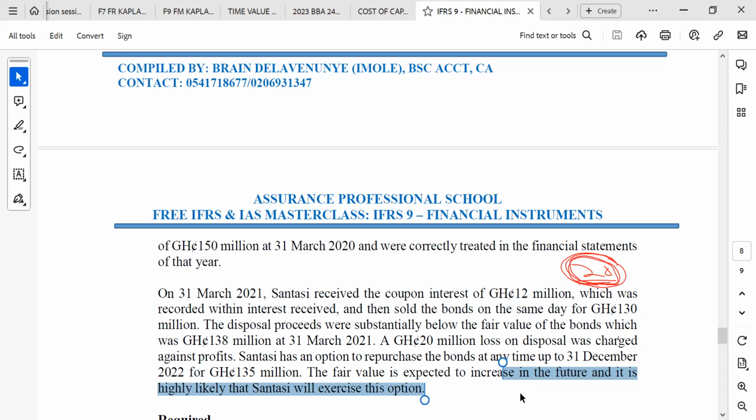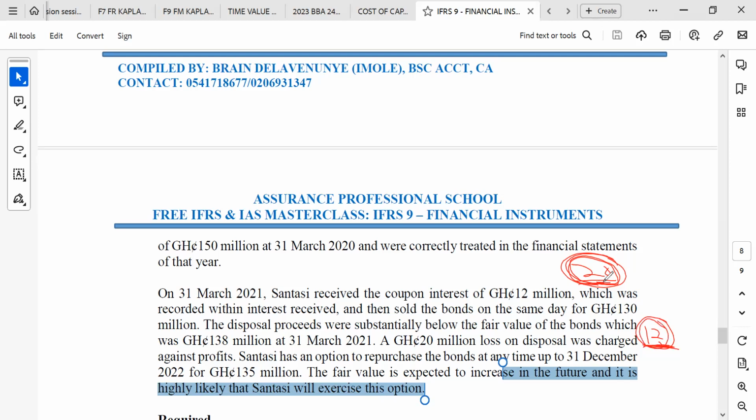Then we take it from other components of equity to retained earnings. So without reason, it means that the 12 million, which is the loss for other comprehensive income, you can decide to send it to profit or loss, because you have disposed the assets. So the loss or gain should be sent to retained earnings, or you can send this one to other comprehensive income.